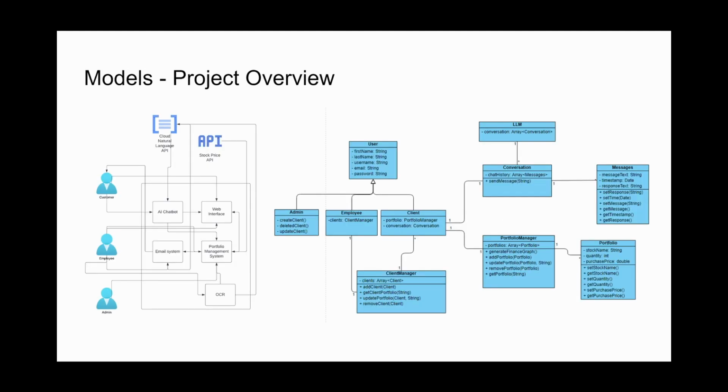So if we look at the project overview, we start off with the ad hoc diagram on the left. So we have 3 user types: customer, employee, admin. They can interact with various parts of the system through the web interface.